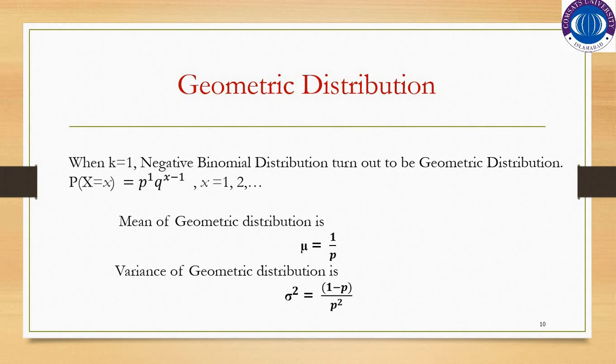Geometric distribution. Geometric distribution is basically the special case of negative binomial distribution. Whenever you substitute k is equal to 1 in the case of negative binomial distribution, it becomes the geometric distribution. So this is the probability mass function of geometric distribution, in which we have p raised to power 1, q raised to power x minus 1, where x is equal to 1, 2, and so on. And the mean of the geometric distribution is mu is equal to 1 over p, and variance is 1 minus p over p square.